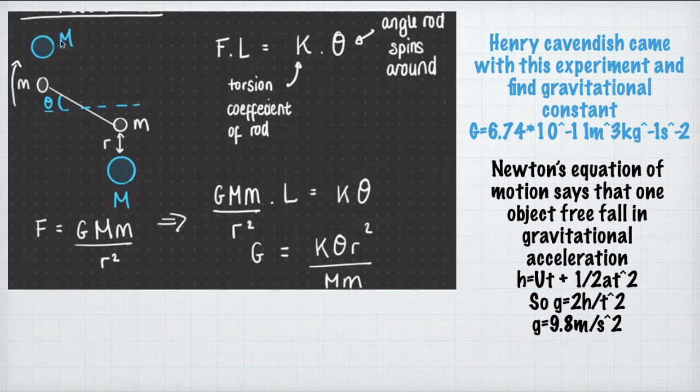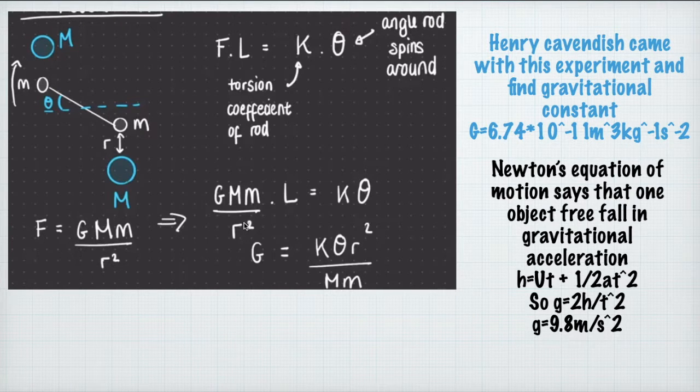In that, the mass M is bigger than the mass m, so we use this to find the gravitational constant, where F is G M m by r squared, where L is the length of the rod, k is the torsion coefficient of the rod, and theta is the angle the rod spins around.